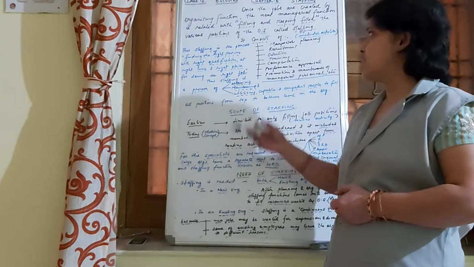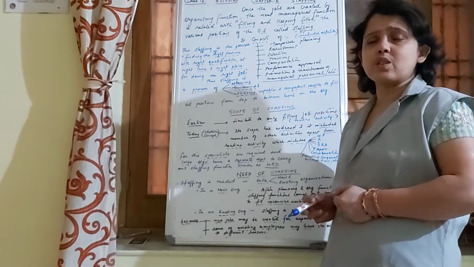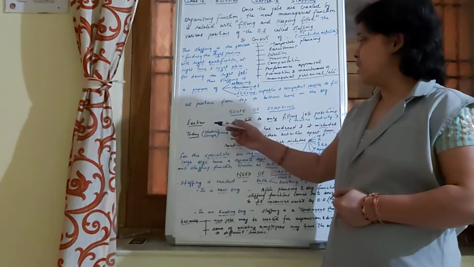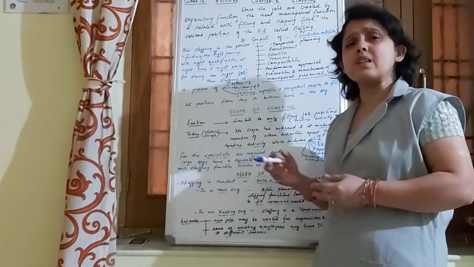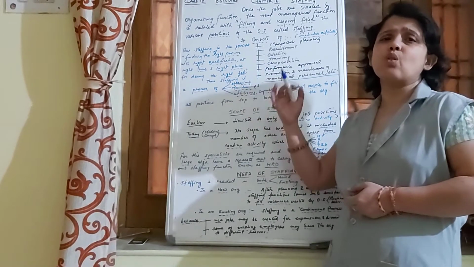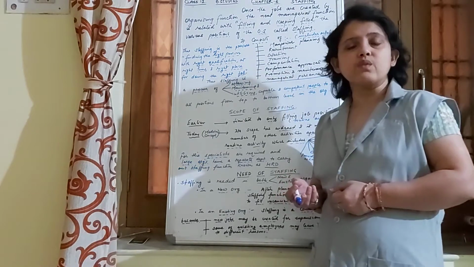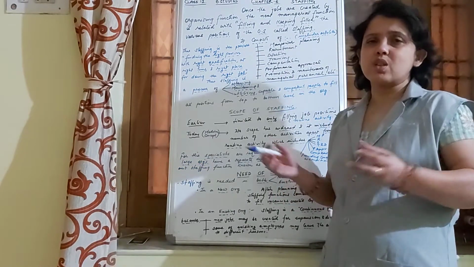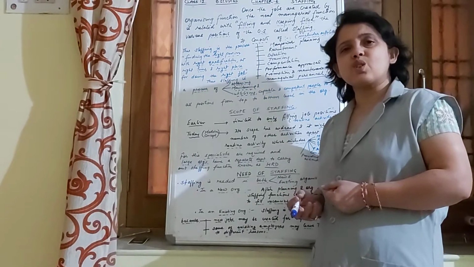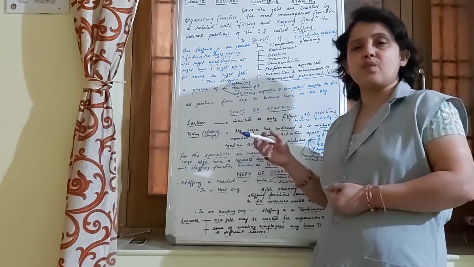Earlier, staffing was considered a part of the management function, and it was carried out as a routine activity in the organization. That is, after planning and organizing, immediately the third function, staffing, comes into existence, in which the various positions created in the organization structure are filled.